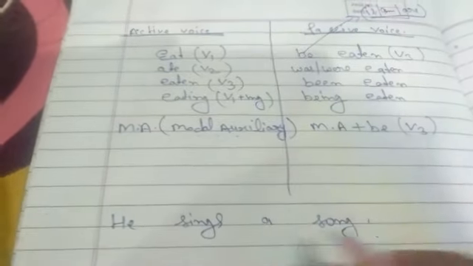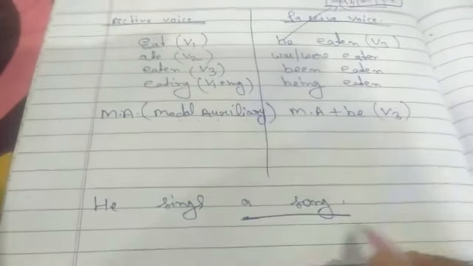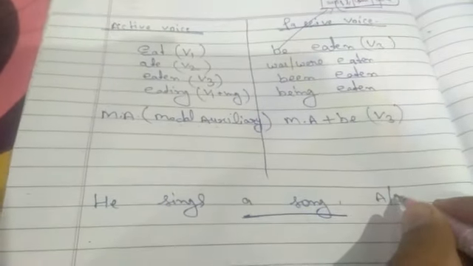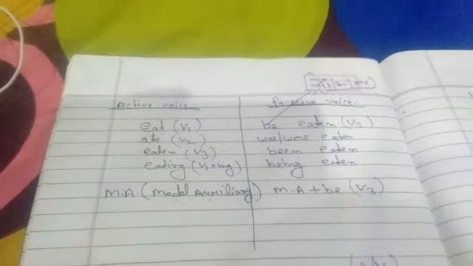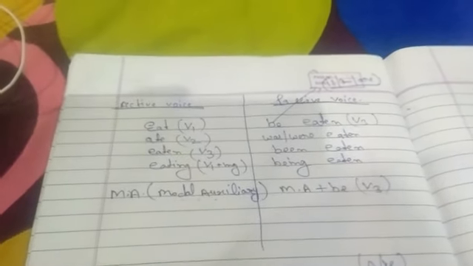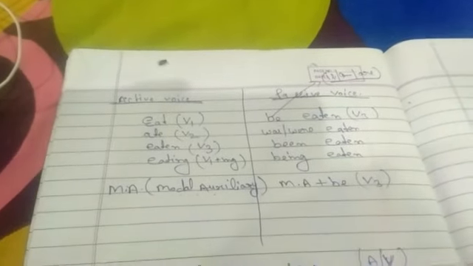So what I spoke, the object of active voice becomes the subject in passive voice. This is active voice. How? Because here this is the subject, and the action is being performed by the subject. Who is singing? He sings,